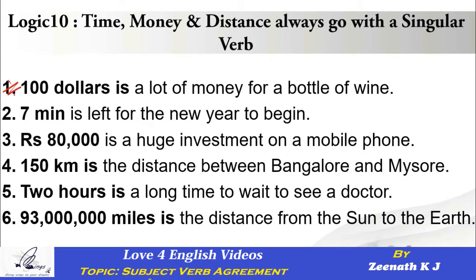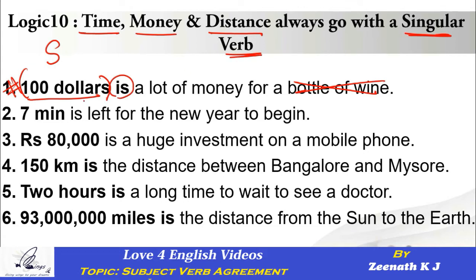Look at the first sentence. It says $100 is a lot of money for a bottle of wine. So what are we talking about? We are not talking about the bottle of wine. We are actually talking about the $100 that we are spending on a bottle of wine, and I'm saying $100 is very, very expensive. So $100 is our subject. Is it singular or plural? That's exactly what the logic is all about. Whenever you talk about time, money and distance, it always goes with a singular verb. Now $100 is time, money or distance? It is definitely money.